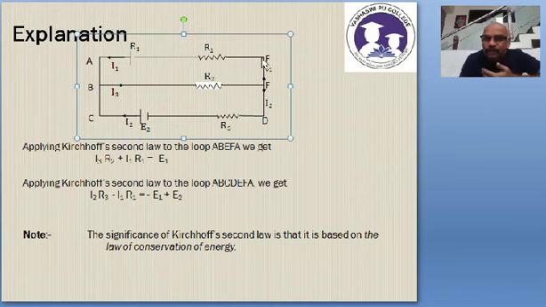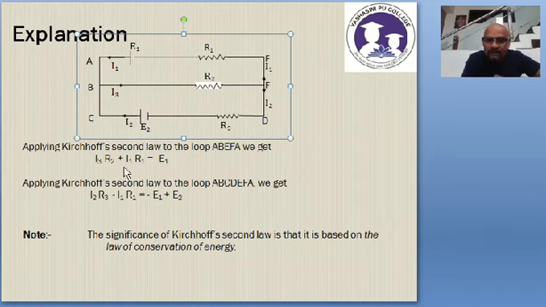Now I have to go from F to A. While going from F to A, see that the current is also flowing. The current flowing in the first branch is I1. I am going in the direction F to A, and current is also flowing in the direction F to A. Therefore I1R1 is positive again.